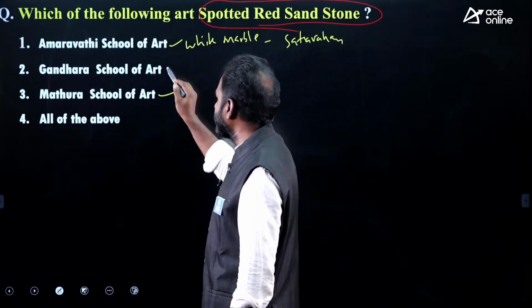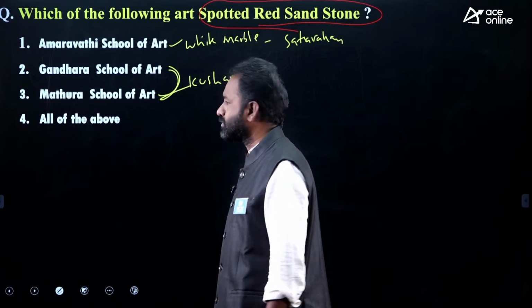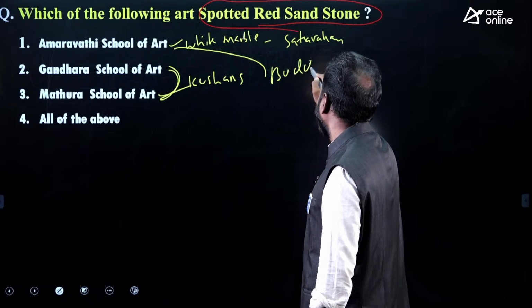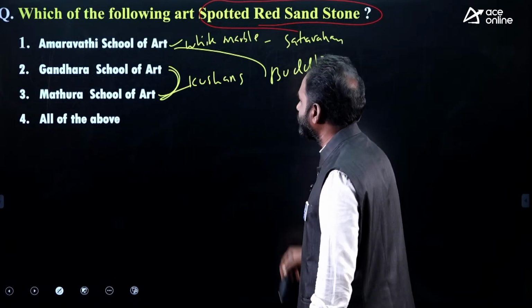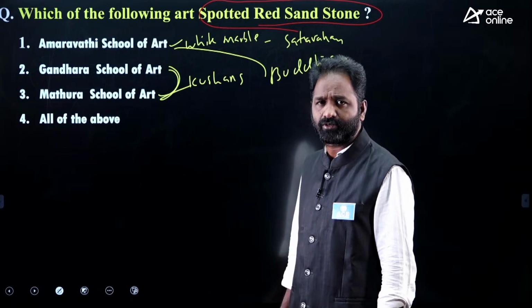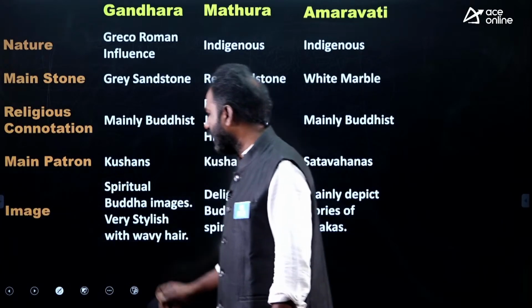And Mathura School of Art, Gandhara School of Art, highly patronized by Kushans. Amaravati School of Art is exclusively related to Buddhism. For example, in Mathura School of Art, Hinduism is there, other religions also there. So these are the differentiations, and you have to remember.